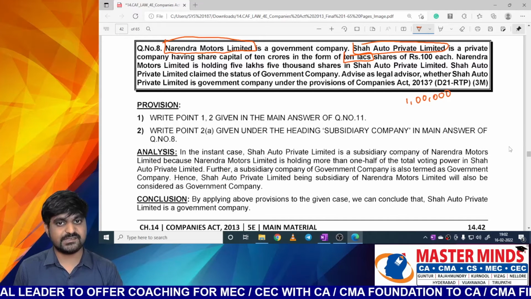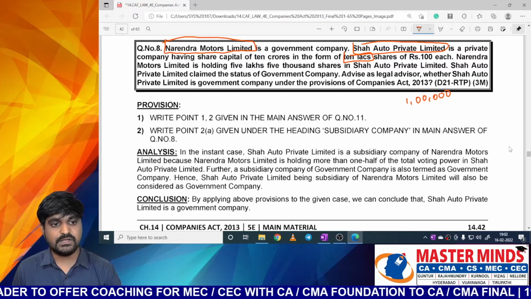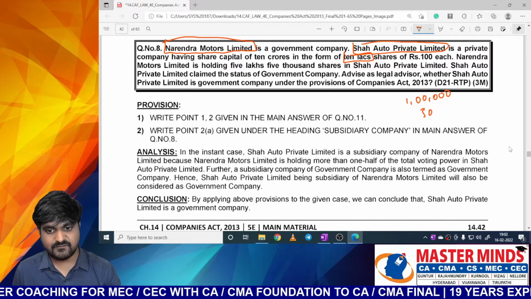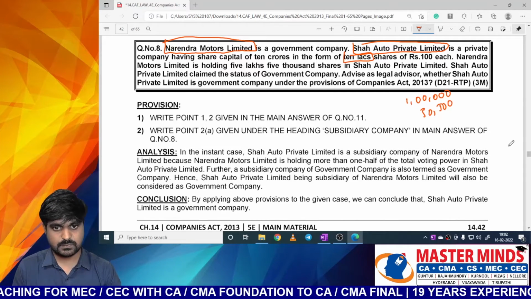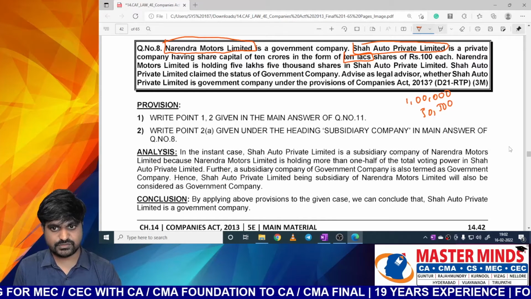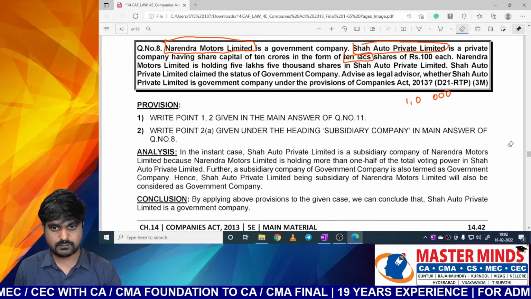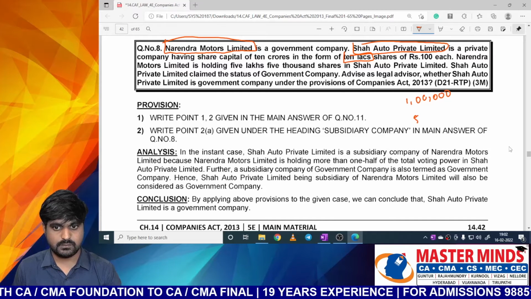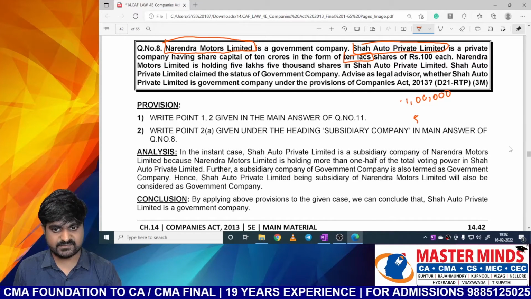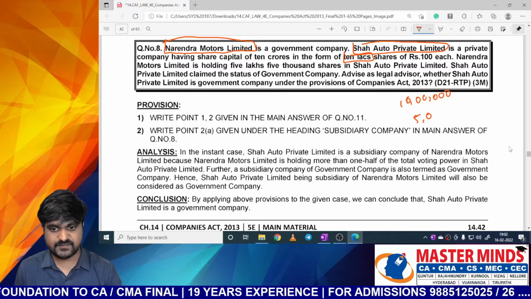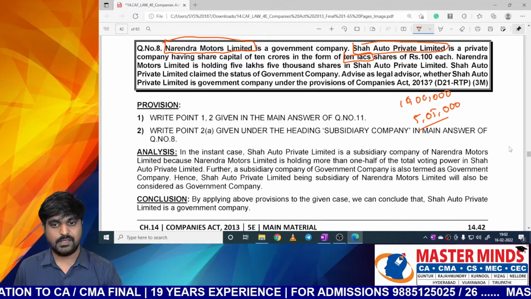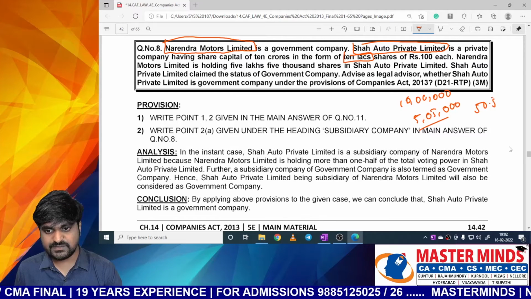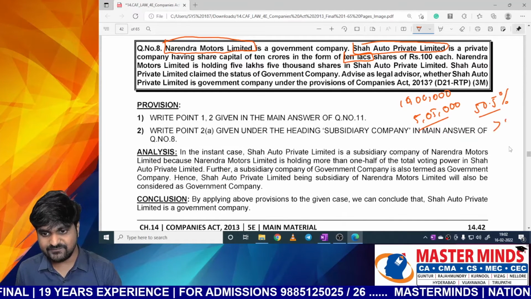Out of the 10 lakh shares, what is the percentage of holding of the government company, that is Narendra Motors Limited? 5 lakhs 5,000. One minute. It is 10 lakhs in total, and 5 lakhs 5,000 held. How much percent is it? 50.5%, which means more than 50%.